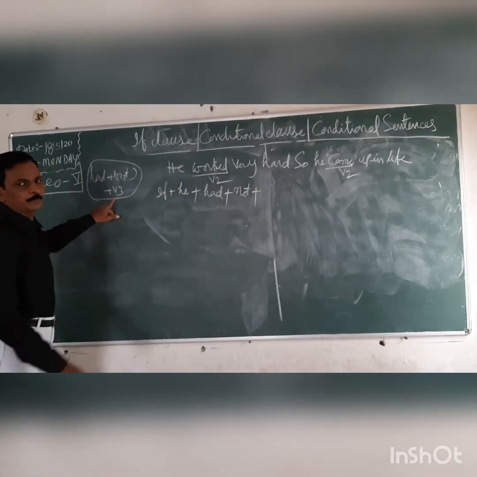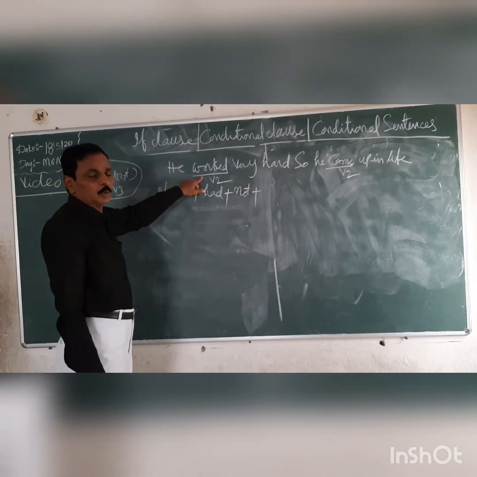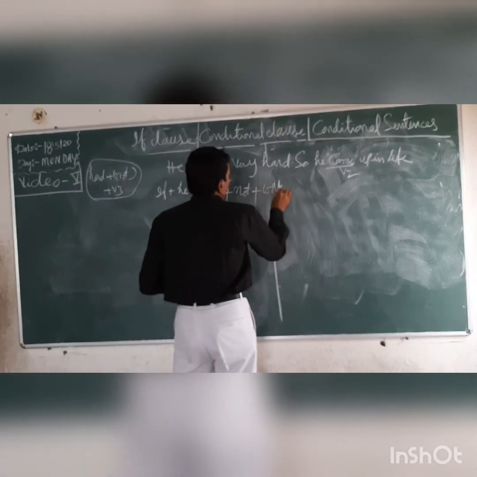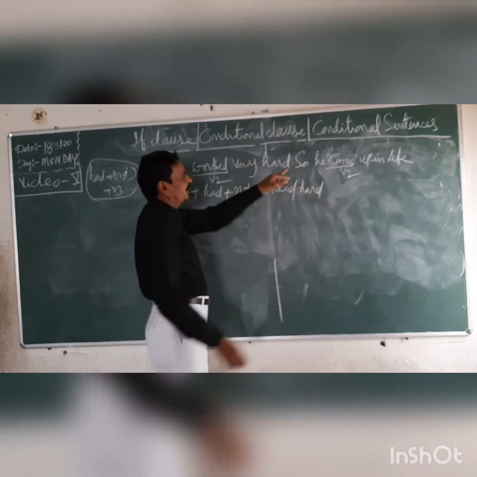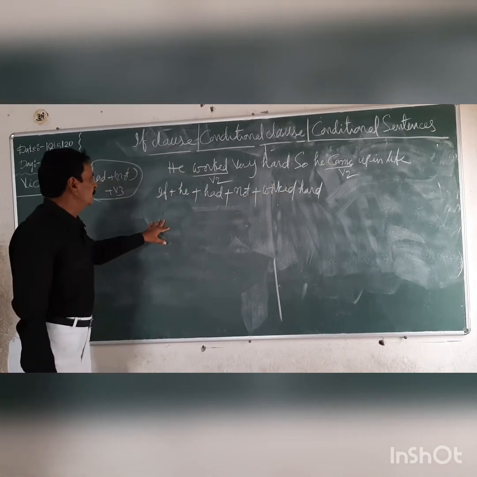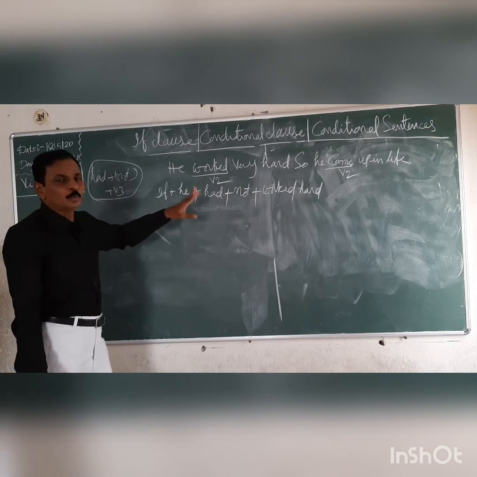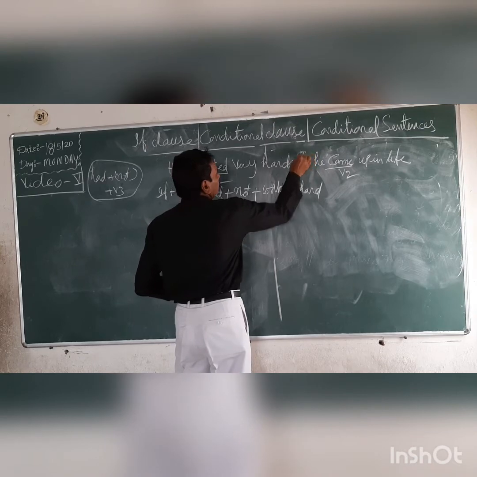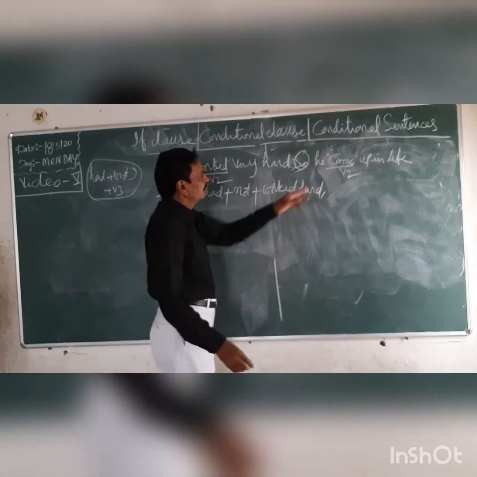Next, what is there? V3. V3 form for what? For the verb worked. Worked, worked, worked. If he had not worked hard, here a full stop is there. You have to remove that full stop because you are joining two separate sentences by taking one subordinate conjunction into one sentence. So remove this full stop and remove this "so" also. Keep a comma here.